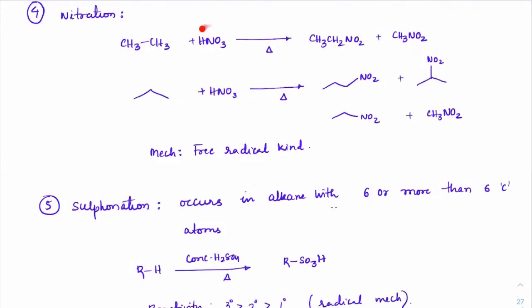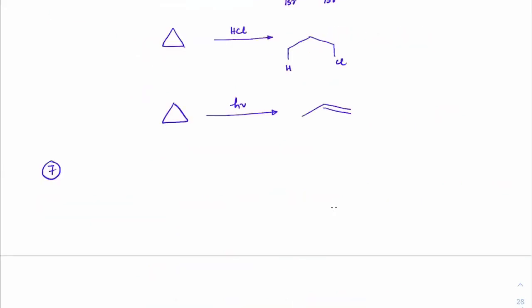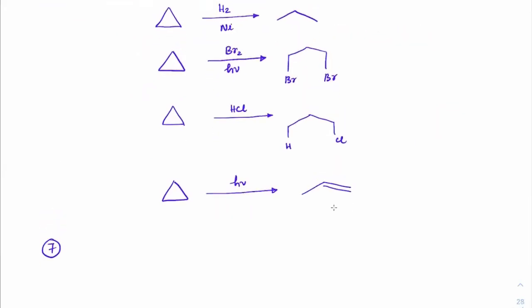See, HNO3 itself is fuming. If you heat it further, this will be a very fuming solution which will give all of these types of nitro groups. Done, everyone? Right. So next, the seventh one is thermal cracking.